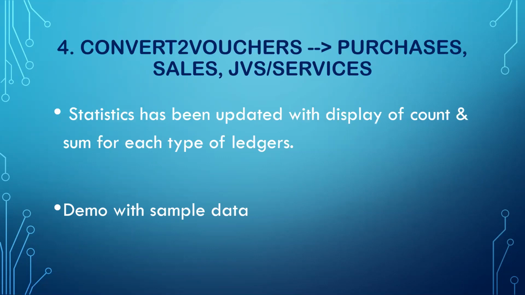You can also convert the JVs. Now, earlier, the statistics which are available did not display the total for each type of ledger, especially for purchase, sales, and in some cases the JVs and services. Now we have added that feature. For example, if you're importing sales, you want it for all the columns. Let's say you have the total number of debits, and not only that, you have the total of the SGST, CGST, IGST. You want the count and the sum for each type of transaction, and you'll be able to get that in the statistics.